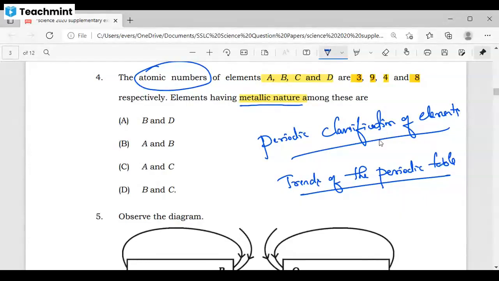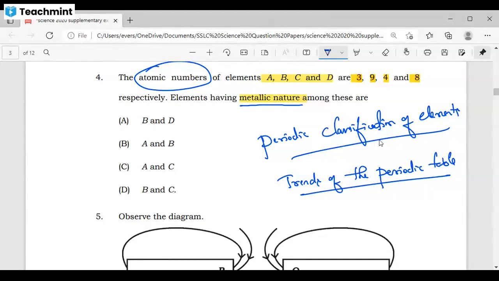Now, out of this A, B, C, and D, which element has the lowest atomic number? A is having 3, B is having 9, C is having 4, D is having 8.